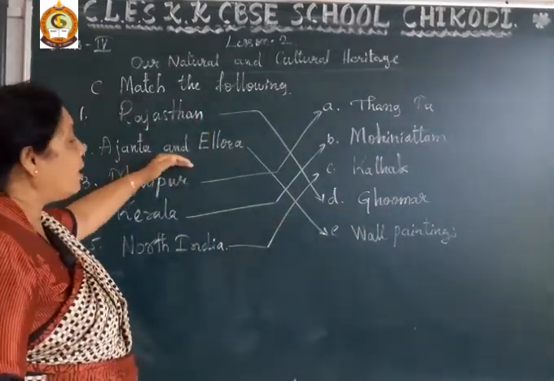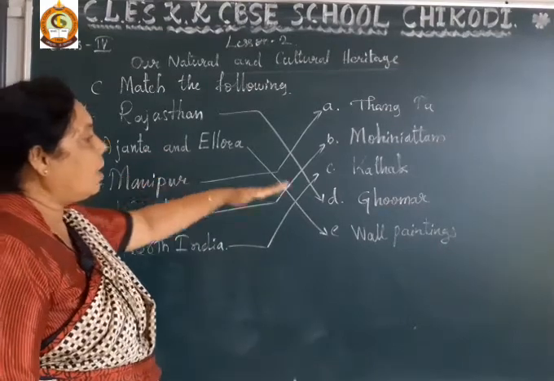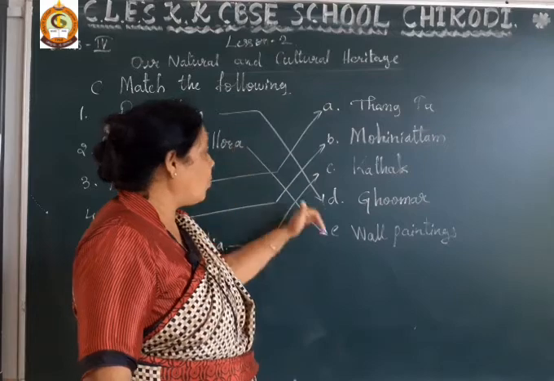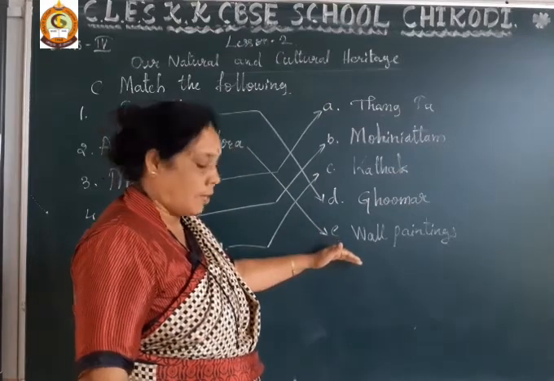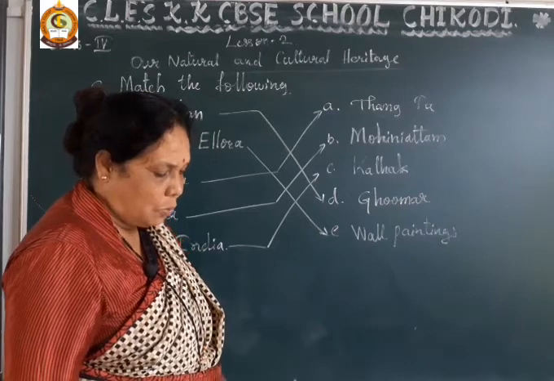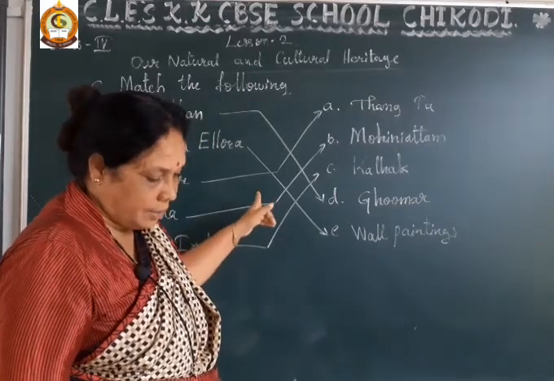Then Ajanta and Ellora, here wall paintings. Ajanta and Ellora, it is matched to wall painting.